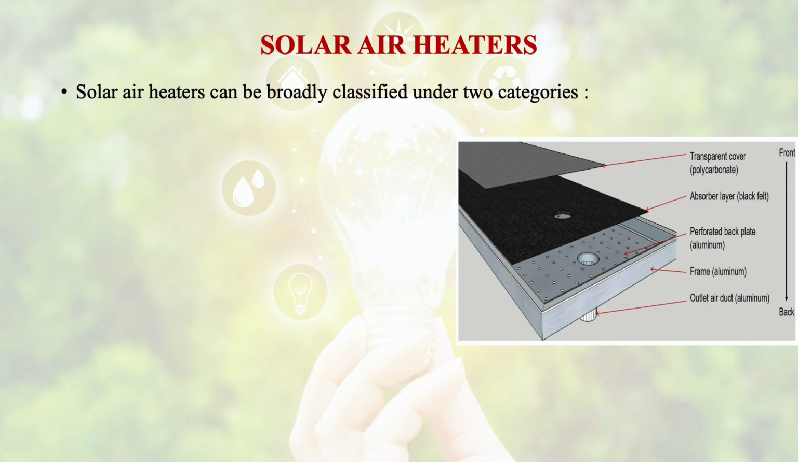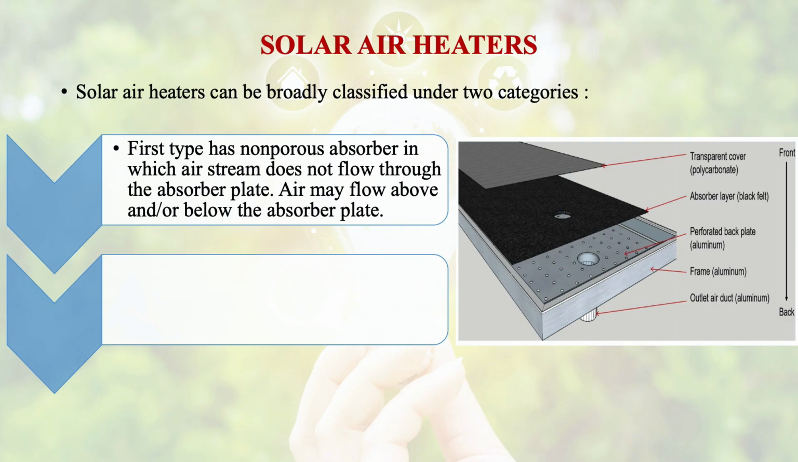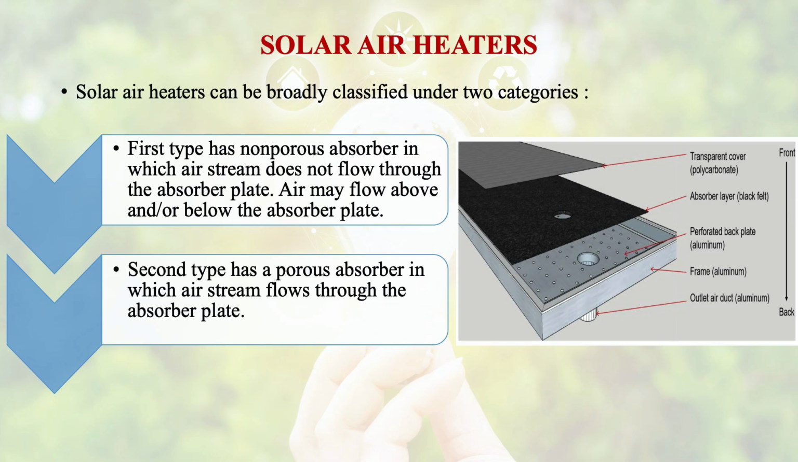So broadly, solar air heaters are classified as having a non-porous absorber or a porous absorber. In a non-porous absorber, the air stream does not flow through the absorber plate. It may flow above or below the absorber plate. In a porous absorber, the air stream flows through the absorber plate. Let us discuss first the non-porous absorber, which we call a non-porous solar air heater.